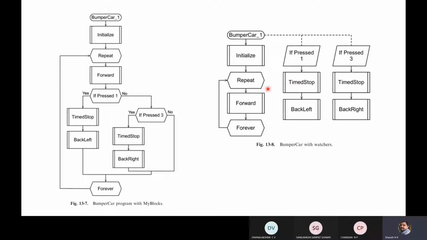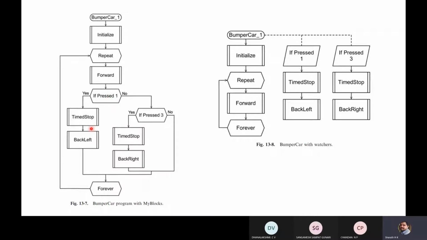So here in this example you can understand. The bumper car program, which we already discussed in previous classes. Here it is a mobile robot which will move forward until it finds an obstruction. When it finds an obstruction, there are two possibilities. You have two sensors towards the right and left of the bumper of the robot. Bumper car means you can consider a toy-like car. If these sensors are actuated because of contact with the obstacle, then the robot is made to stop for a few seconds.